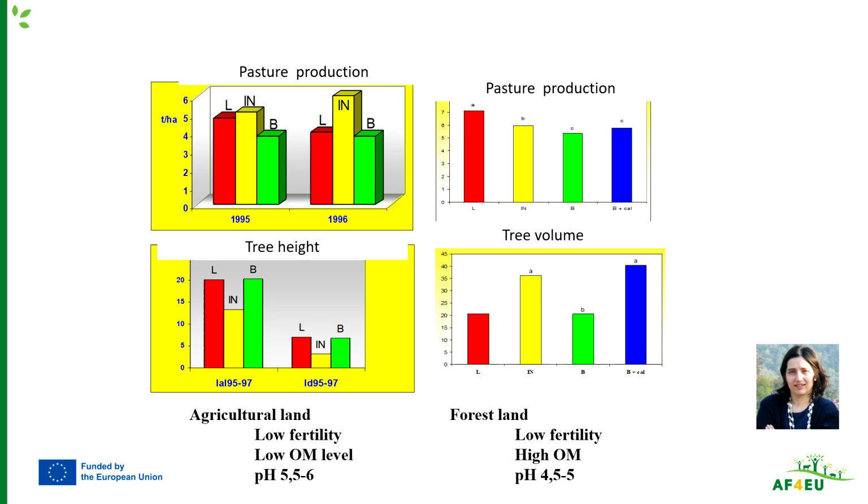We can see that depending on the type of soil, agricultural land or forest land, inorganic fertilizer means a reduction of the production of the tree, but in the forest lands with very low pH, this means a high increase of tree production, and the opposite happening with pasture production. This means that the effect of organic fertilization on agroforestry practices, when we don't apply enough nutrients for the tree and the pasture or the crop, depends on the soil characteristics.